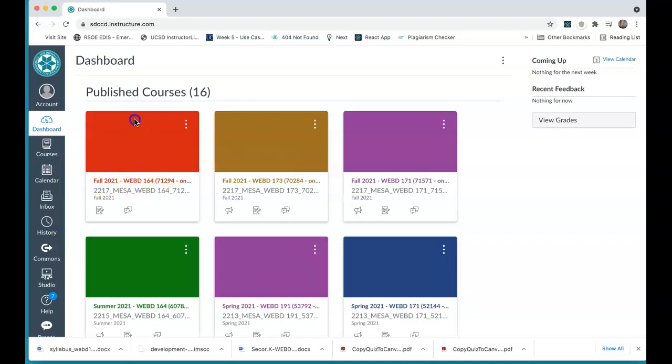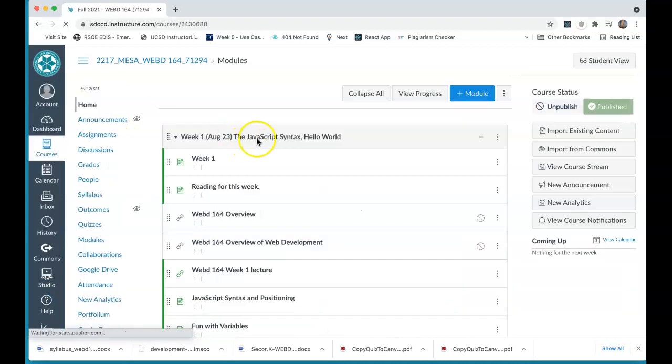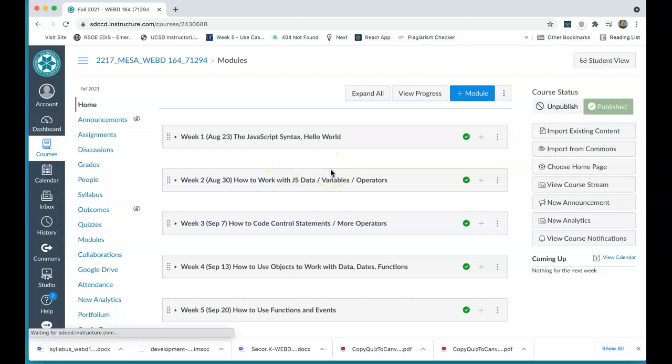So we're WebD 164, and I'm just going to show you how it's laid out and show you the syllabus and how we're going to work and what the grading will look like. So let's dive in. I'm on the home section now, and I've laid out each week into weekly modules, and there's the start date for those. So our weeks start on Mondays, and our homeworks are due on Sunday night.